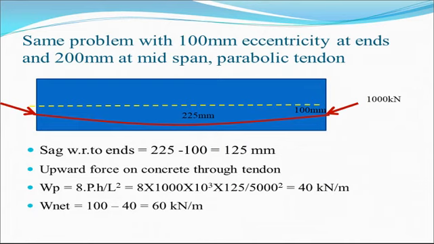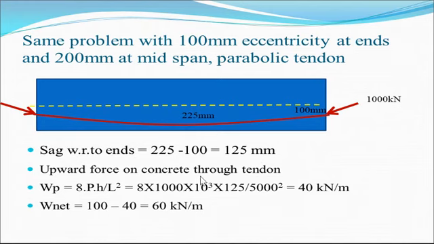This is about the first problem. Same problem with 100 mm eccentricity at the ends. If there is a 100 mm eccentricity at the end and 225 at the center, again the cable profile is parabolic. It is 225 at the midspan. Sag with respect to the ends is equal to 225. This is 225 and this distance is 100, and that's why the net distance is 125 mm.